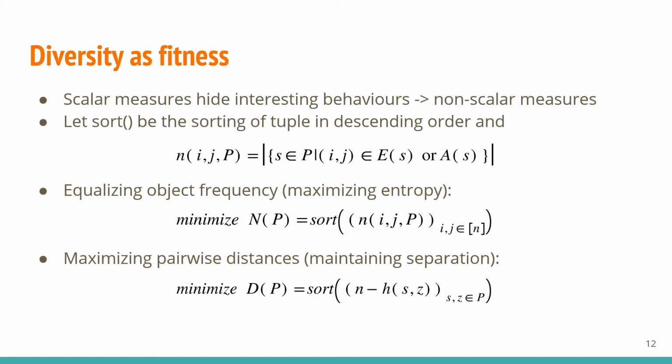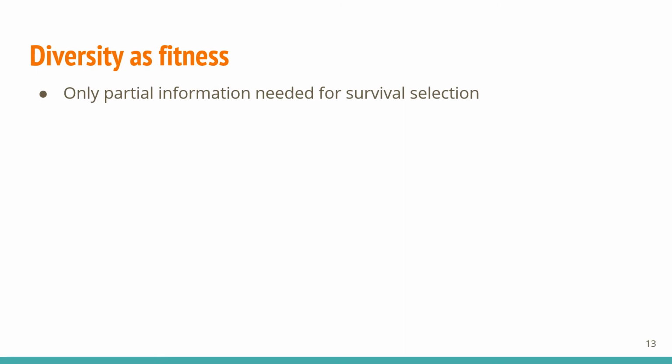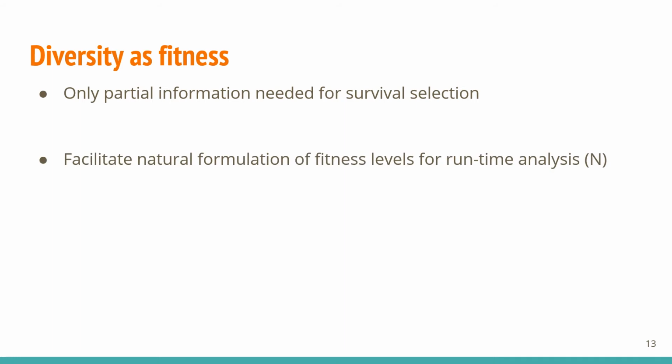The non-scalar formulations provide tie-breaking rules that help deal with unfavorable behaviors undetected by D2. While it would seem that these would make survival selection more computationally expensive, it was shown that only a small part of the sequence is needed when there's only one offspring, so fast implementation is possible. More importantly, these measures ease the formulations of fitness levels used in runtime analysis, which would have been much harder with the scalar measures D1 and D2.